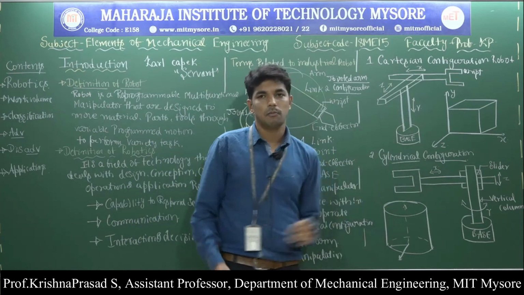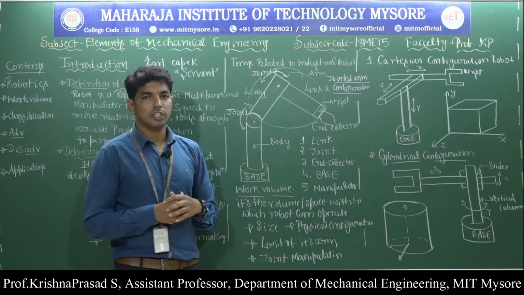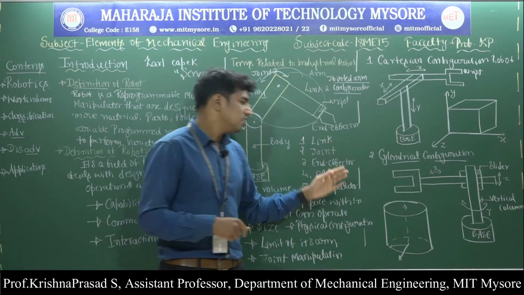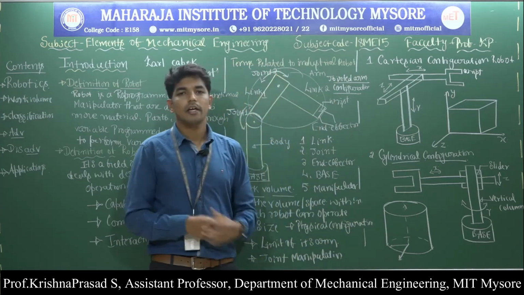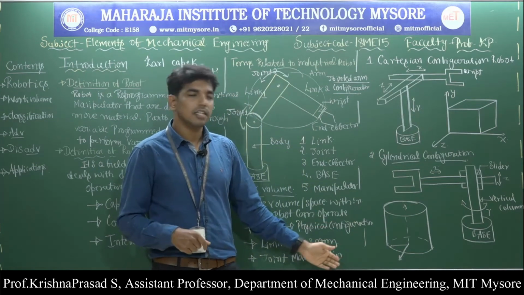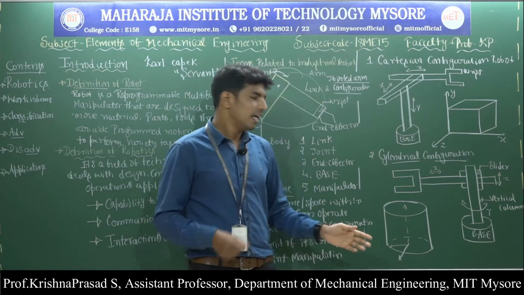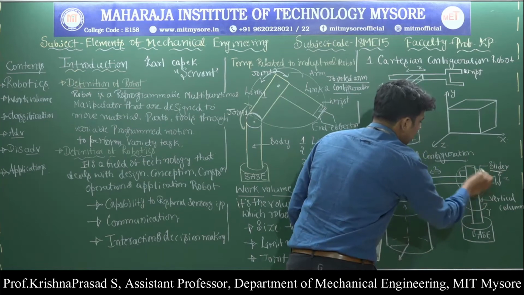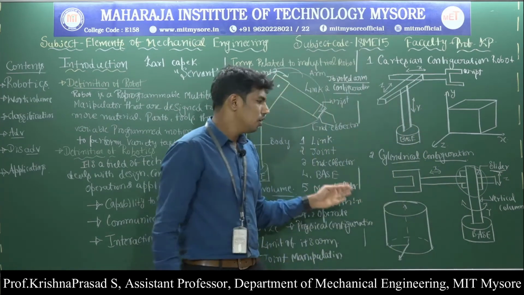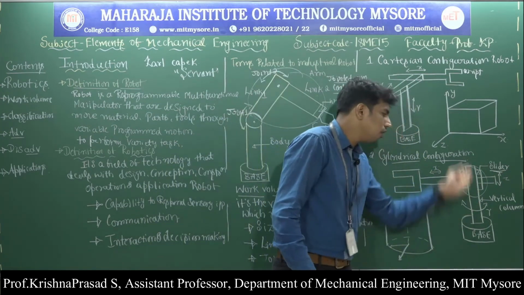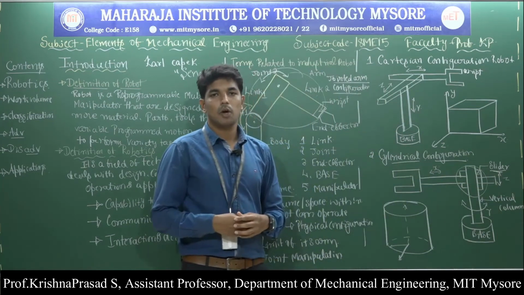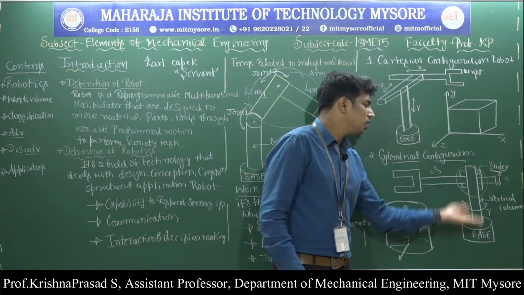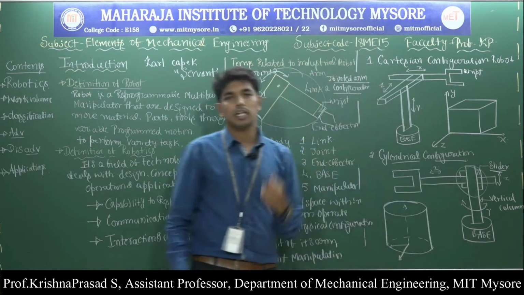Next, the second one, what is meant by the cylindrical configuration robot? Here the motion of this kind of robot traces a cylindrical workspace. It consists of a slider in the horizontal position, and it contains a vertical column in the vertical position. So what are the two main parts? It consists of the slider in the horizontal position and the column in the vertical position.